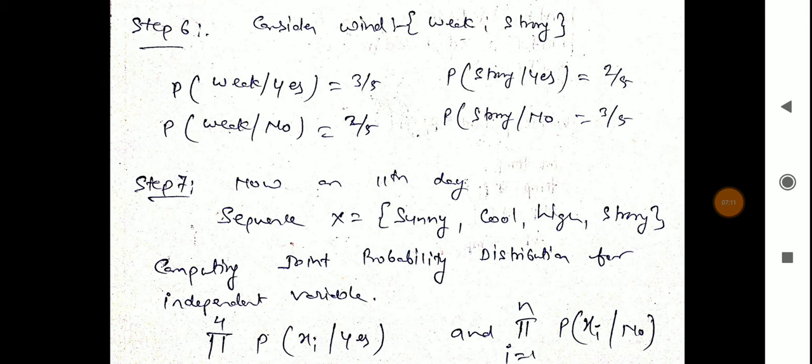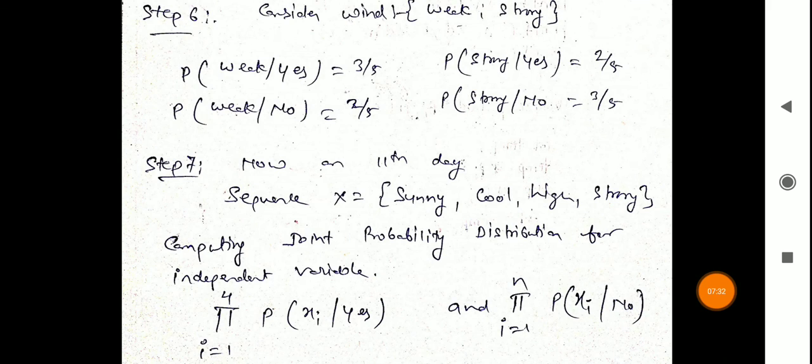So now the next step, step 6, considers wind. Wind is divided into categories: weak and strong. So probability of weak given yes is 3 by 5, and probability of strong given yes is 2 by 5. Probability of weak given no is 2 by 5, and probability of strong given no is 3 by 5.